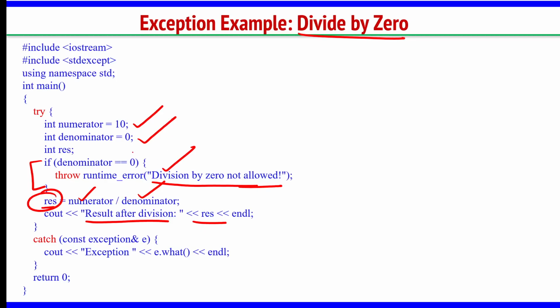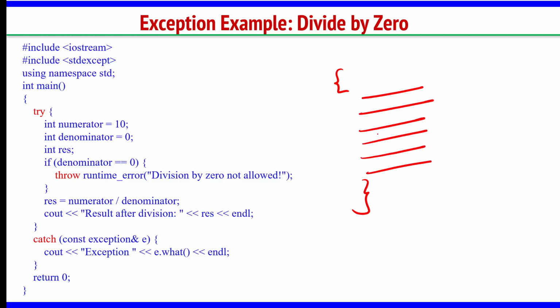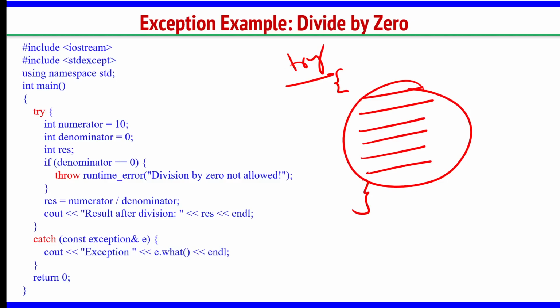So, we are trying to catch that error. Whichever block of code, whichever lines of code we are expecting some exceptions, or your main logic, the total program, you should put it in one block, that is called try. In a try block, you have to include that whole code, your logic. Maybe this is sorting logic, sorting array elements, but that main logic you put under the try block.